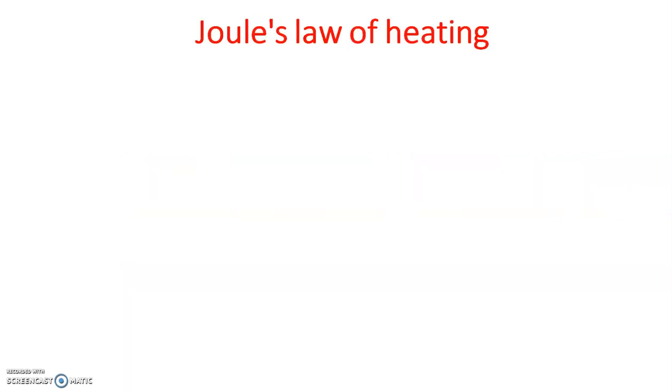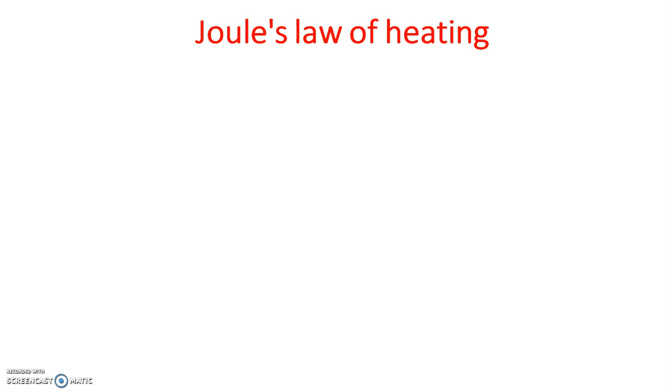Now we will discuss Joule's law of heating. This was the experimental observation done by Joule. What he noticed is that whenever current is flowing through a resistor, heat energy is produced. This is a very simple, common thing that you might have noticed: whenever current is flowing through a wire, that wire is getting heated up. Isn't it? And the heat energy depends on which parameters? He did experimental observations, and from them he arrived at a law known as Joule's law of heating.